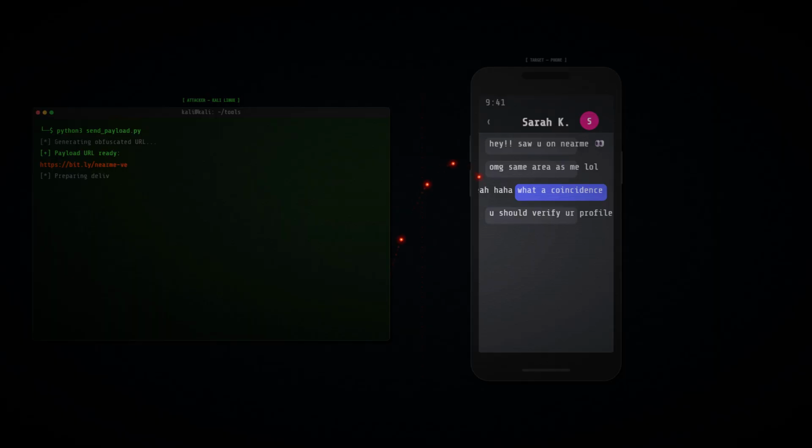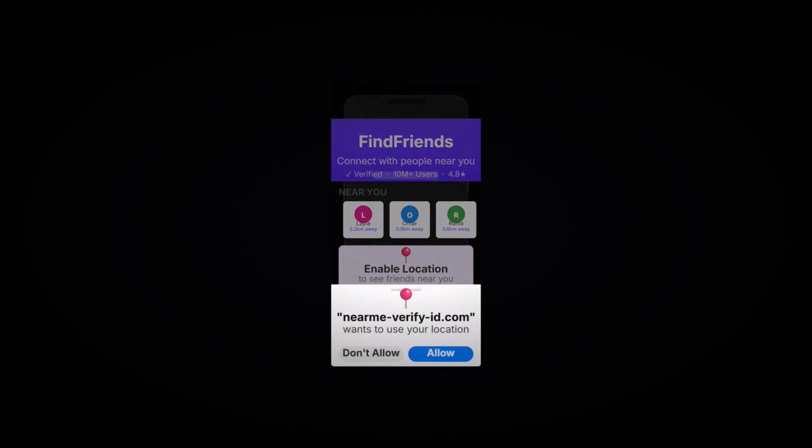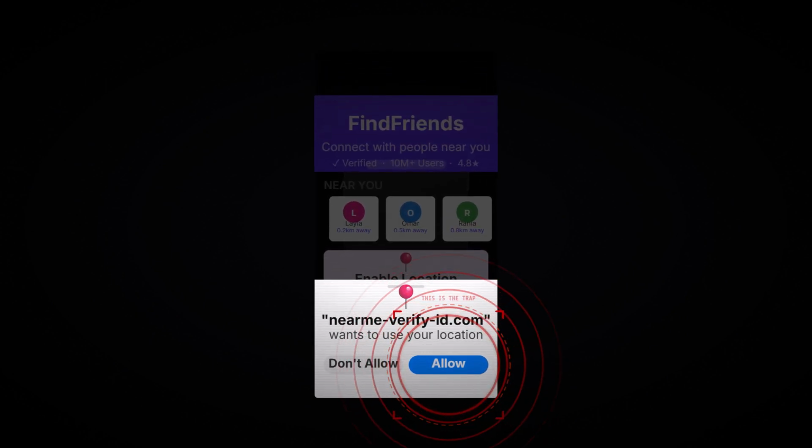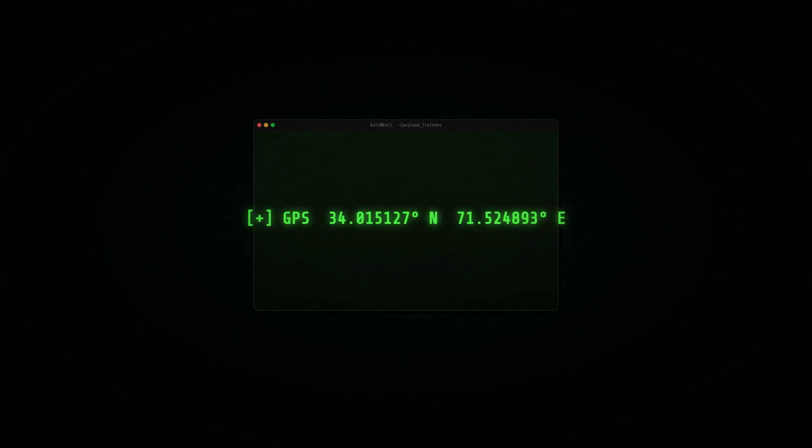And the golden rule: context is everything. If you click a random link and it suddenly gets a location prompt, ask yourself, why does this specific site need to know where I am? Hackers rely on you acting on impulse. Don't give them your location on a silver platter.